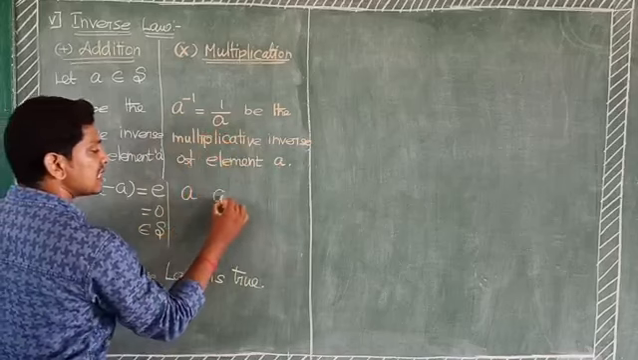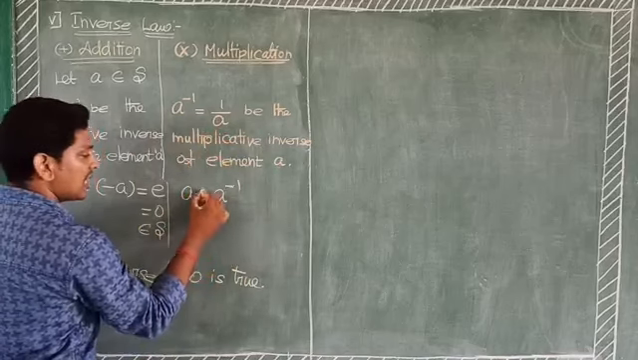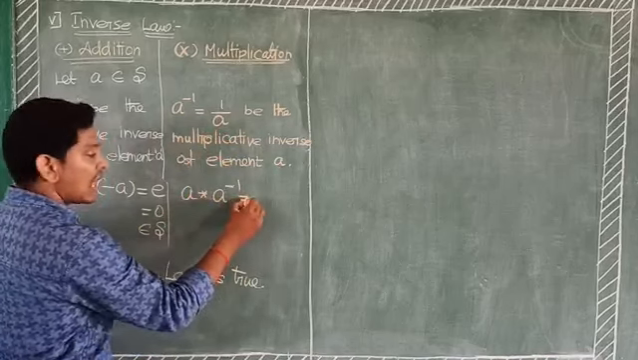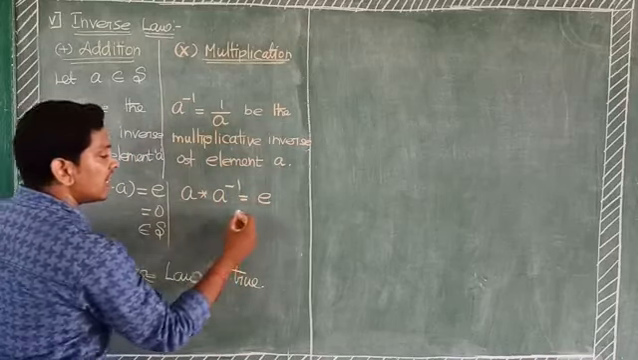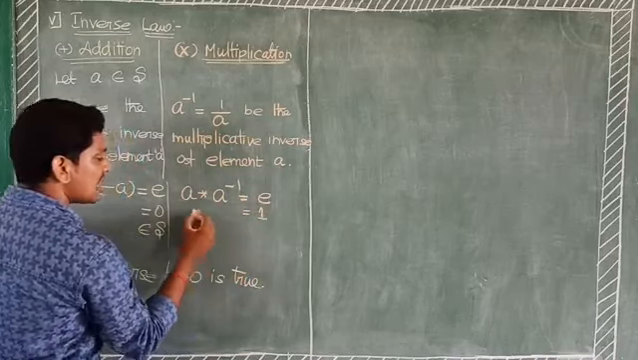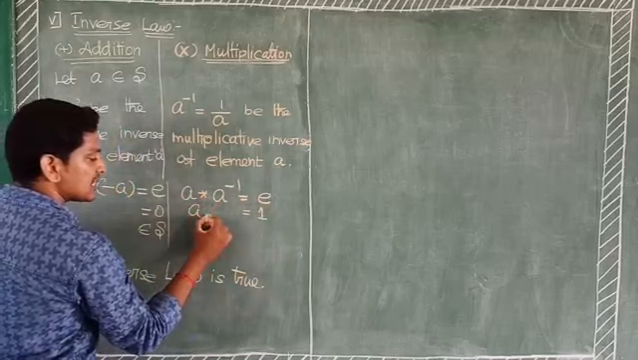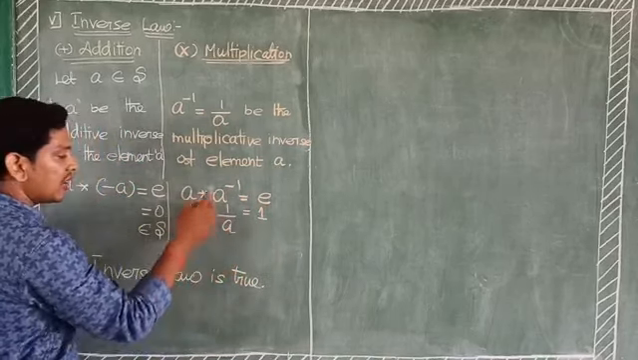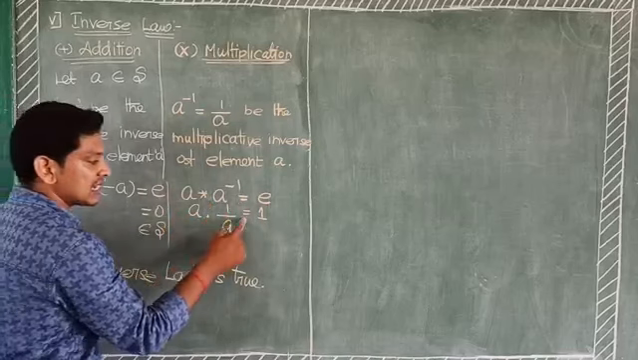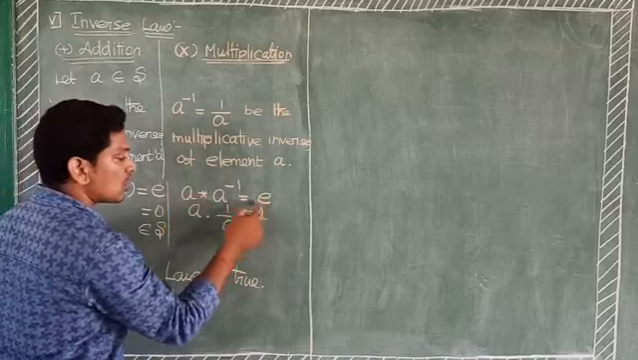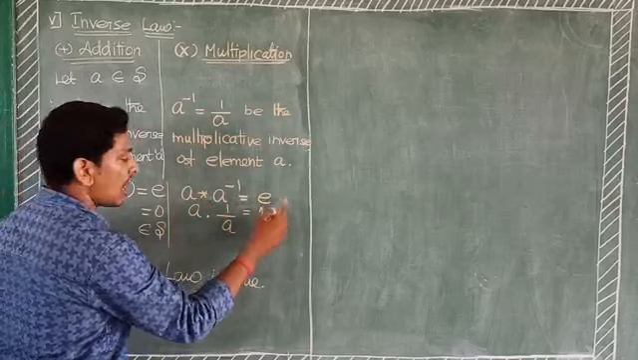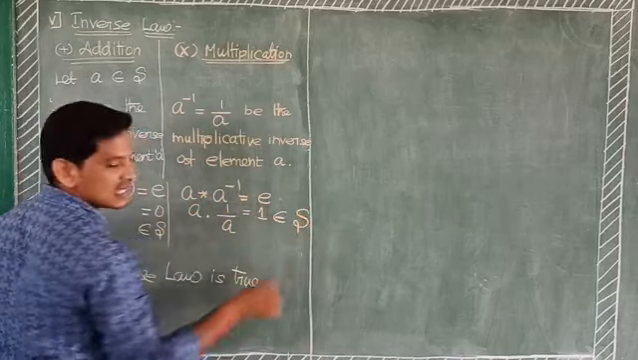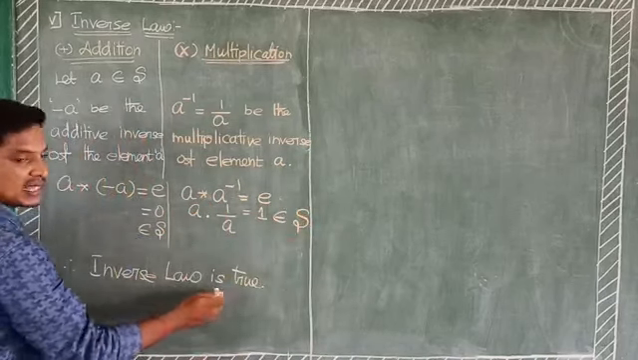Suppose multiplication means here A be the element. The multiplicative inverse is A inverse. Binary operation equal to identity element E. Identity element is 1. For example, the operation is multiplication, A inverse expressed as 1 divided by A. Here A are cancelled. The result is equal to 1, which is the identity element, also belongs to capital S. Therefore, inverse law is true.